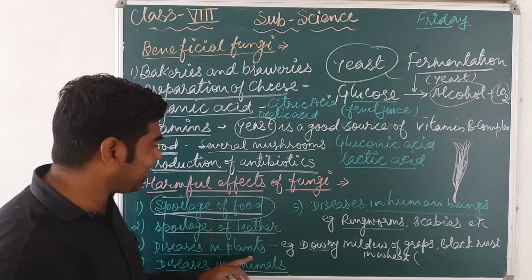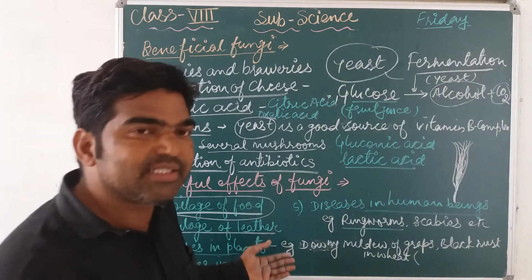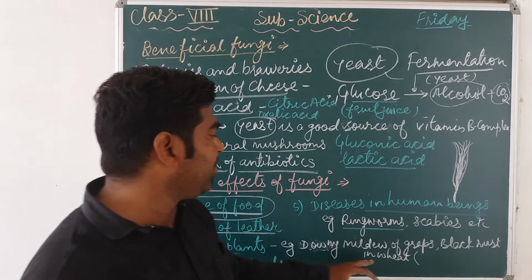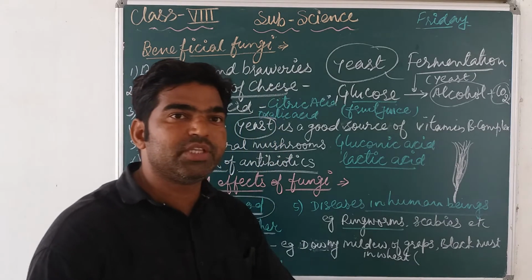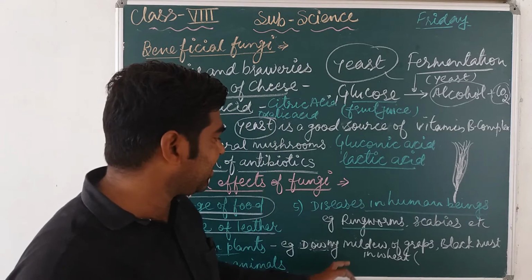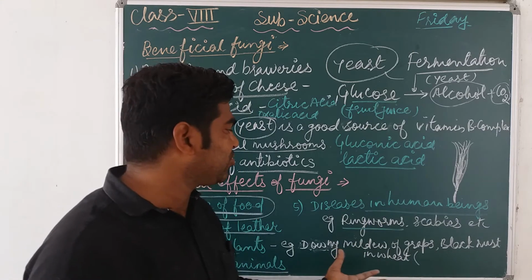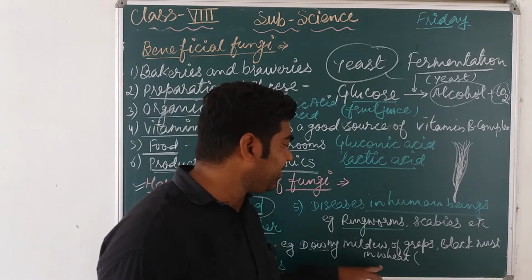Next, disease in the plants. Again, this is main cause for the disease in plants, disease in animals, disease in a human being. So downy mildew of the grapes. हाँ, इसमें क्या होता है, grapes की जो leaves होती हैं वो curly टाइप से destroy हो जाती हैं, damage हो जाती हैं. Grapes become damaged. Black rust of wheat.